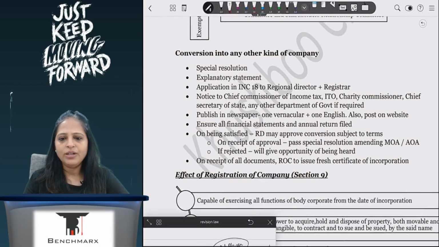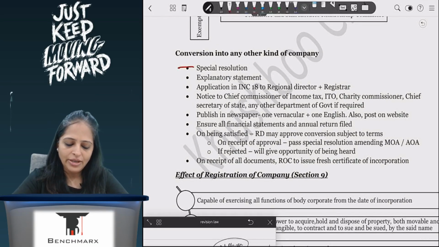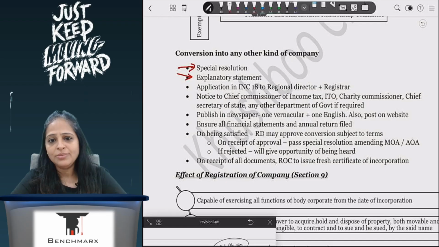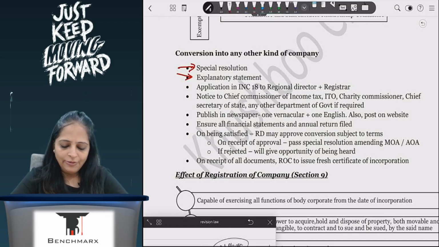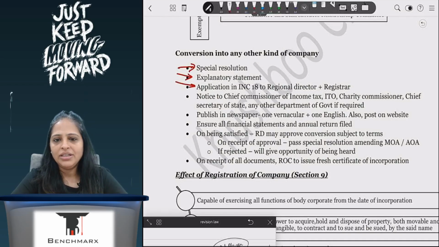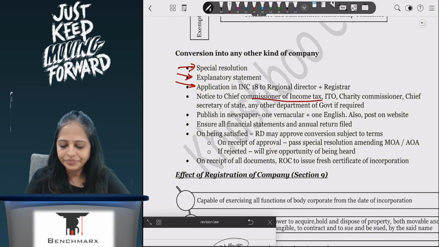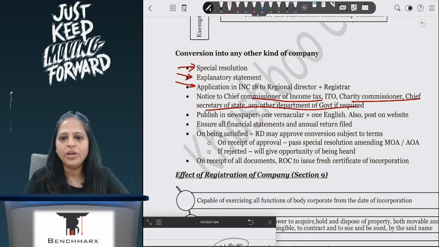Convert into any other kind of company. If I have to convert a Section 8 company into any other kind of company, I need to have a special resolution. Explanatory statement will be needed, because it is not some ordinary business. It's a special business that we are doing. I will have to apply to the regional director and the registrar, and they will say, okay, wait, I will check whether you can do the conversion or not, but I will also send notices to people who are involved and who may have objection, correct?